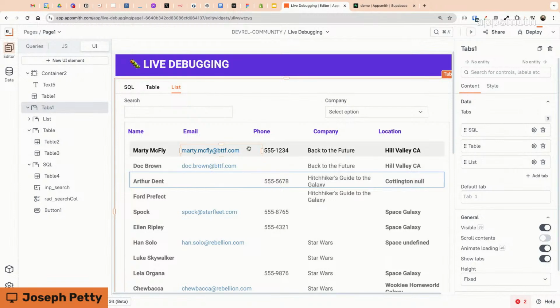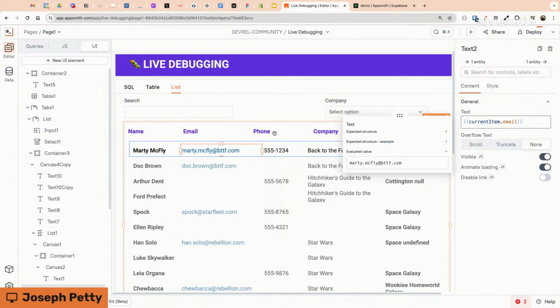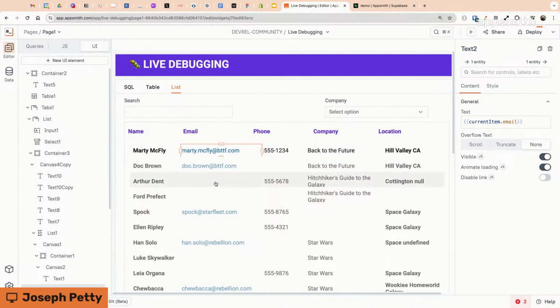So this widget is looking for current item.email. When we did this at a nested level of a property, current row for a table instead of current item, but we went to current row.address.state, and that was an error because it's a nested property inside there. Here, email is fine, and it's missing on some of these, but there's no error.